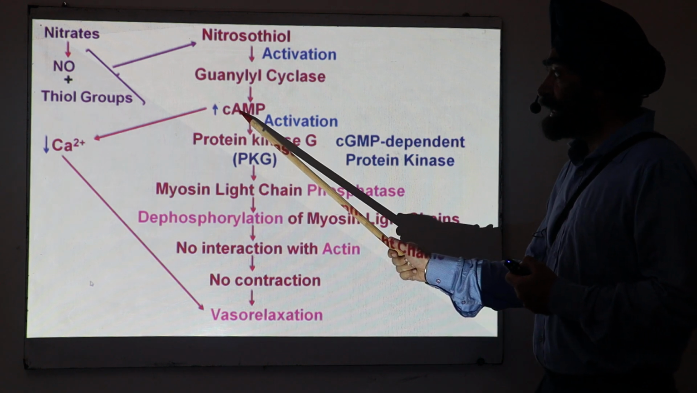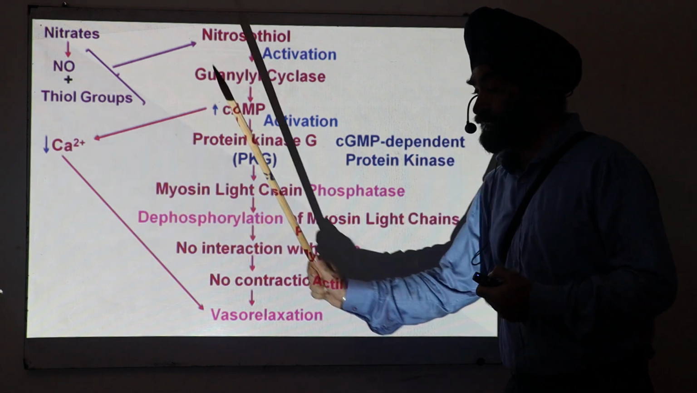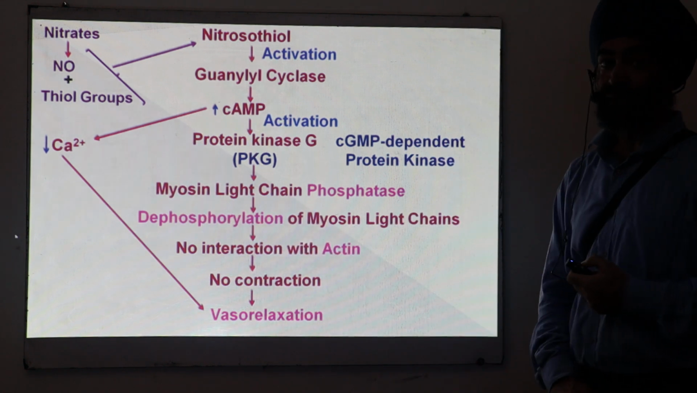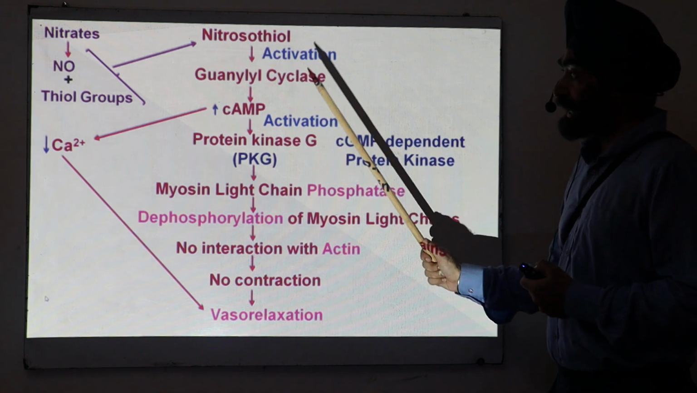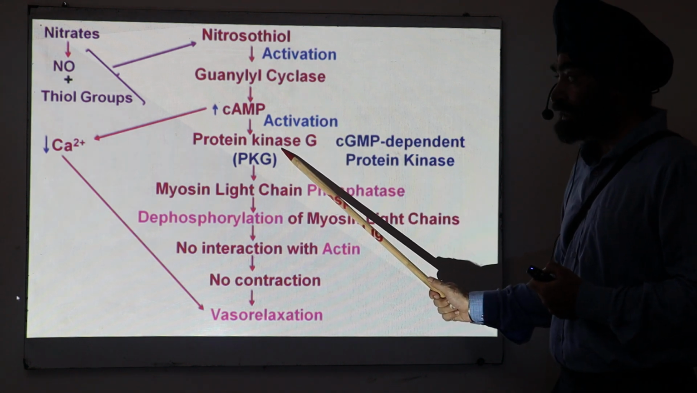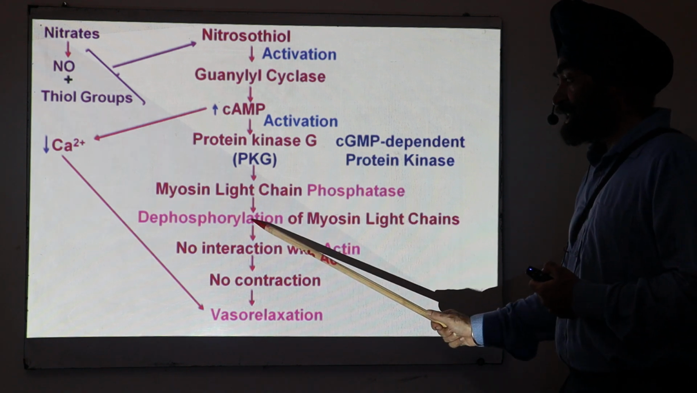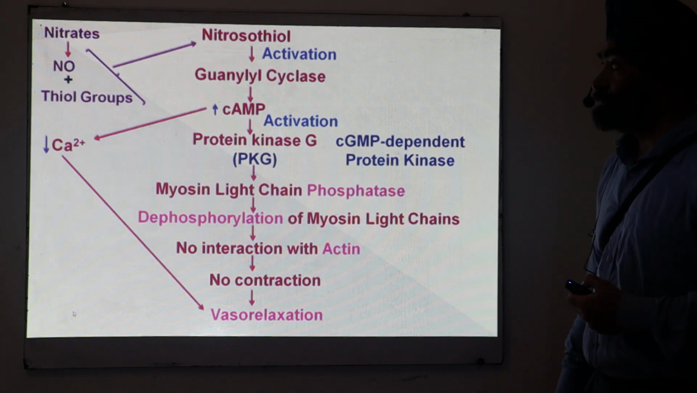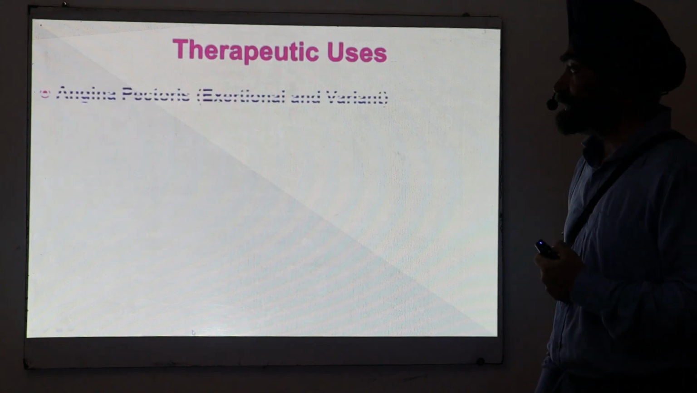Moreover, this cGMP, which reduces calcium, this reduction in calcium is also responsible for the vasorelaxation. So the key points are nitrosothiol, activation of protein kinase G, activation of phosphatase, dephosphorylation and vasorelaxation. Now what are the therapeutic uses of these nitrates?